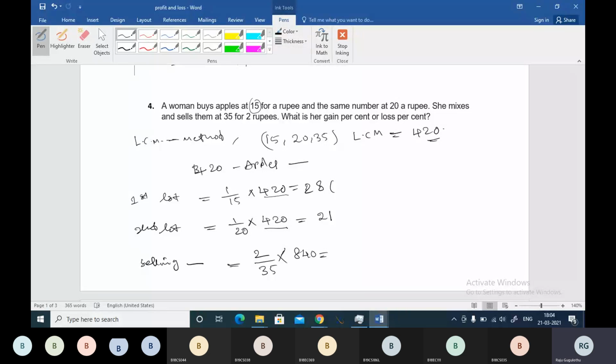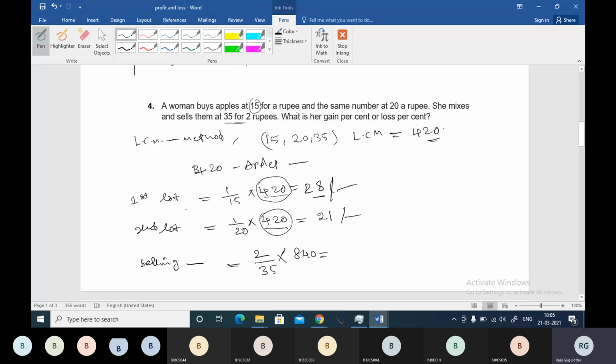You can see for the first kind she spends 28 rupees, and for the second kind she spends 21 rupees, and she's selling them at 35 for 2 rupees. So 2 by 35 into 840, because she bought 420 plus 420.